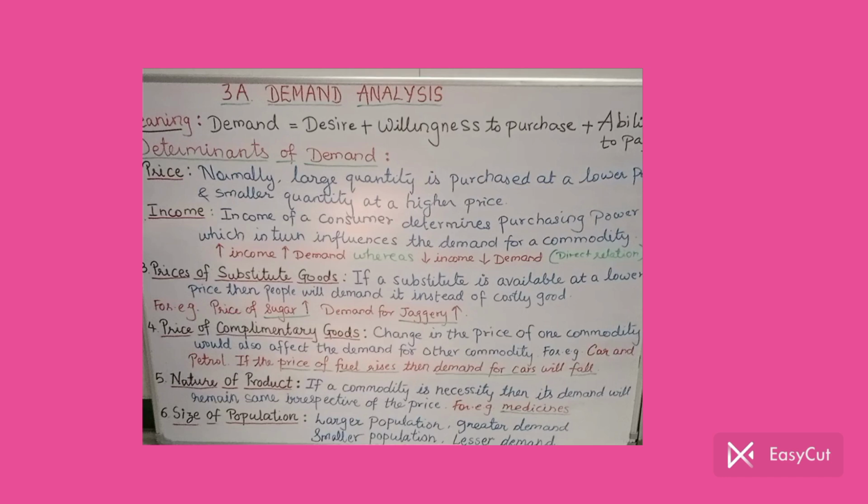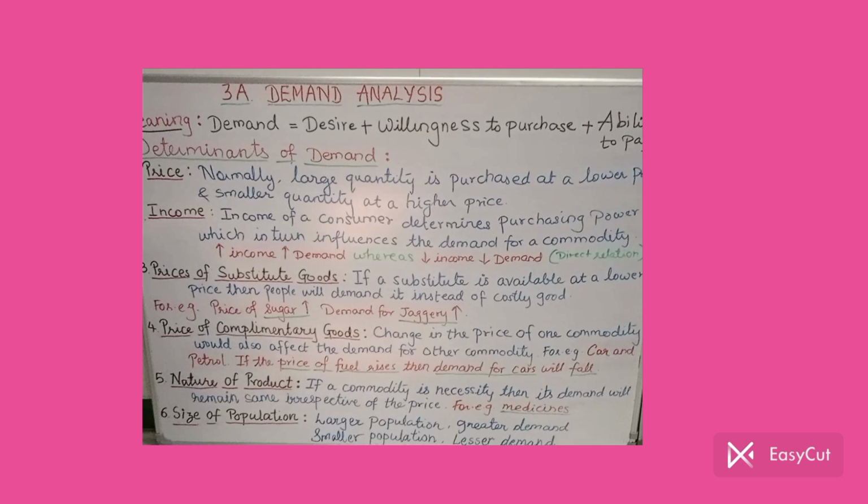Next, coming to the next determinant, point number 3, prices of substitute goods. Substitute goods means, I hope you understand the meaning, one good can be replaced with the other. One good can be used instead of the other good. They can be substituted for each other. Those are called substitute goods.